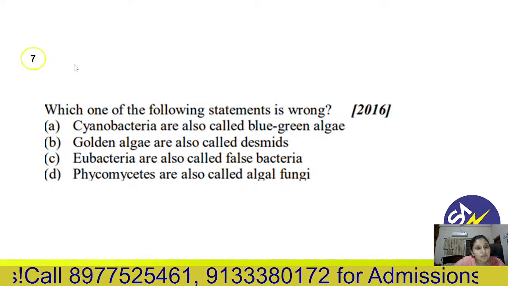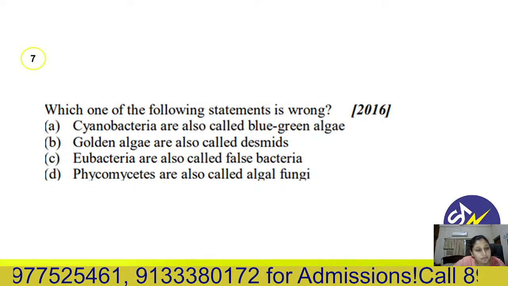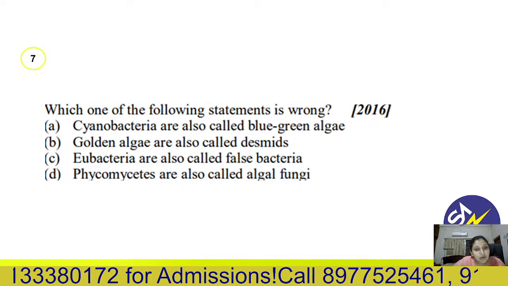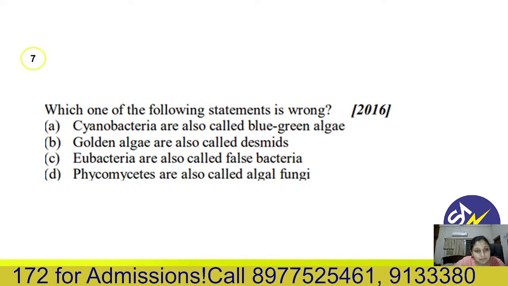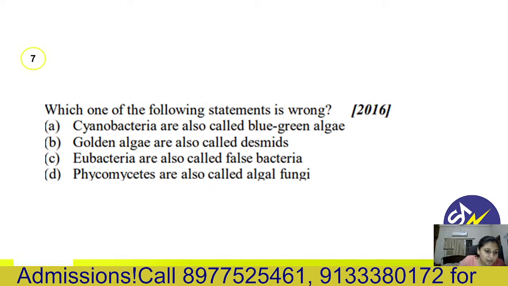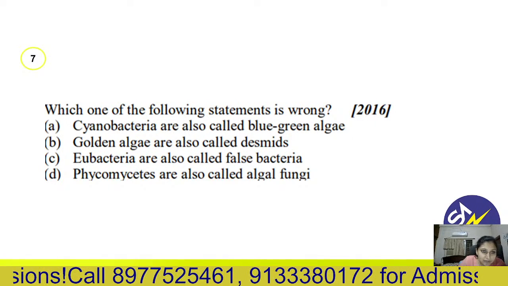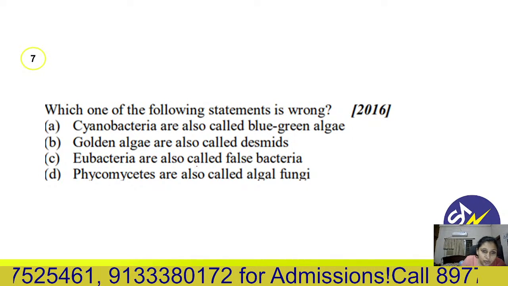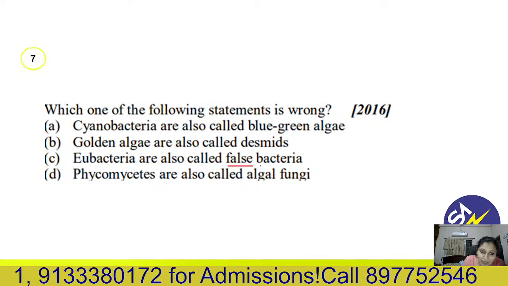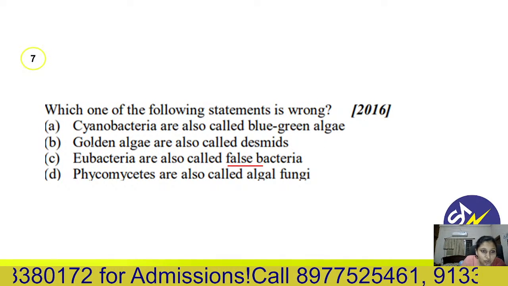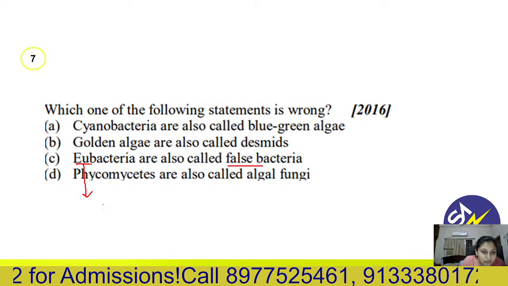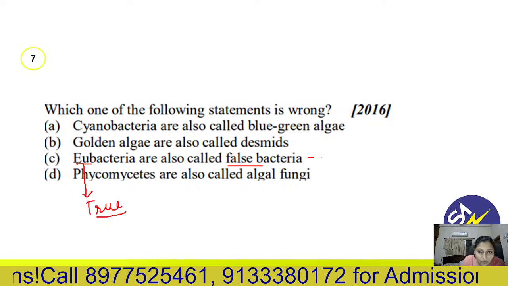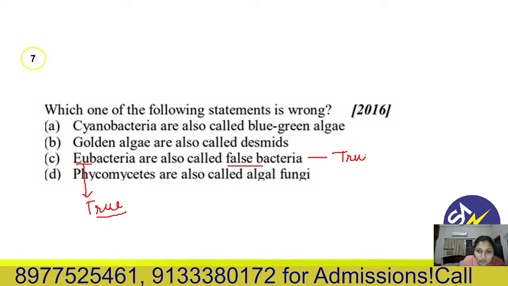Next, which one of the following statements is wrong? Again, a wrong statement. Cyanobacteria are also called blue-green algae. That is right. Golden algae are also called desmids. That is also correct. Eubacteria are also called false bacteria. See, that is wrong. Wherever we use the term "eu", that means true. True bacteria. So eubacteria are not called false bacteria, but they are actually true bacteria.